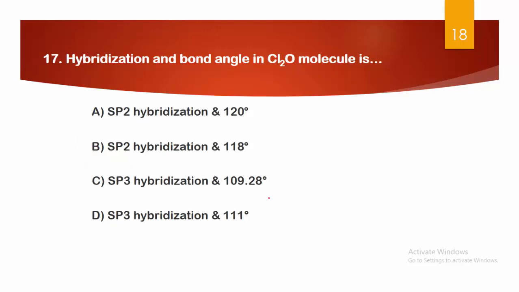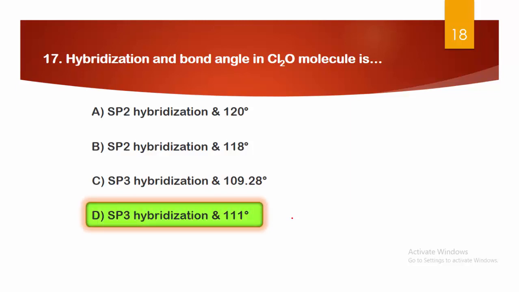Next, hybridization and bond angle in the Cl2O molecule, where both the hybridization and the bond angle are asked. Options: sp2 hybridization with 120 degree angle, sp2 hybridization with 118 degree, sp3 hybridization with 109.28 degree, and sp3 hybridization with bond angle 111 degree. The right answer to this question is option D. The Cl2O molecule involves sp3 hybridization, but here the bond angle increases up to 111 degree, having the lone pairs of electrons.